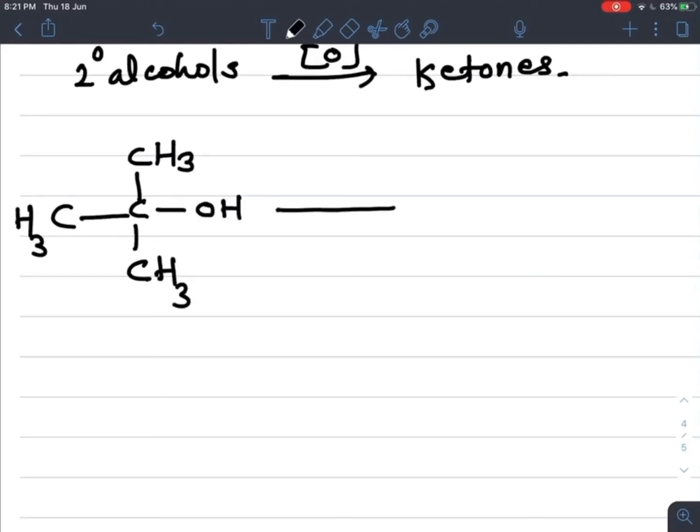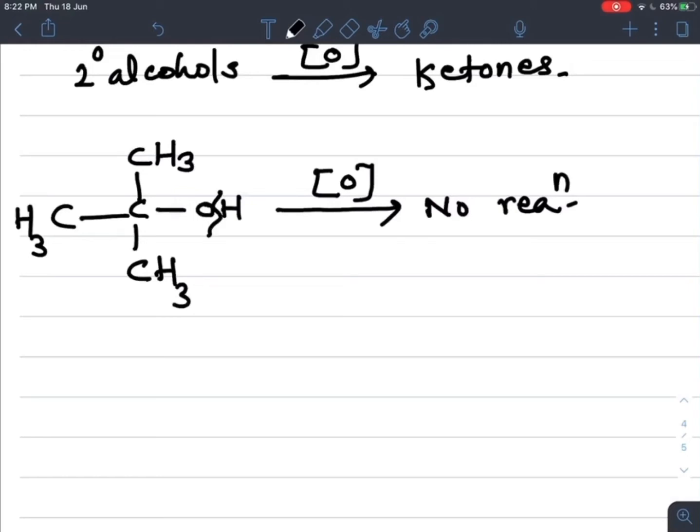But in the case of this tertiary alcohol, they do not undergo oxidation under normal conditions. But with vigorous oxidation, where the carbon-carbon bond breaks with strong oxidizing agents and at a high temperature, only then do these tertiary alcohols undergo oxidation.